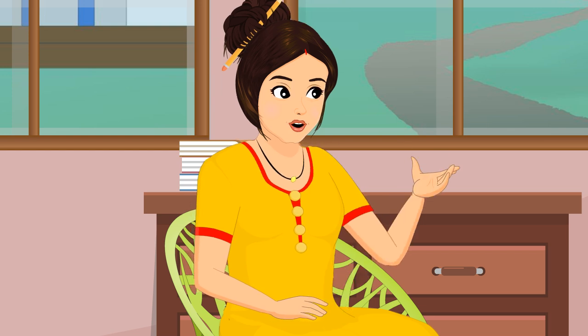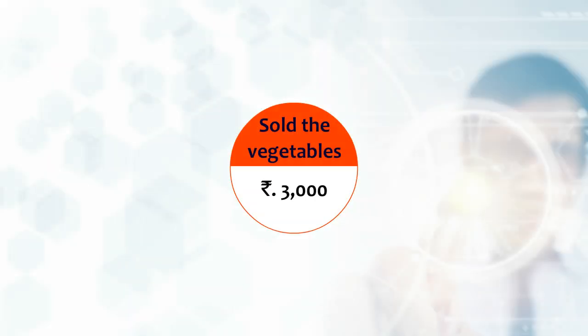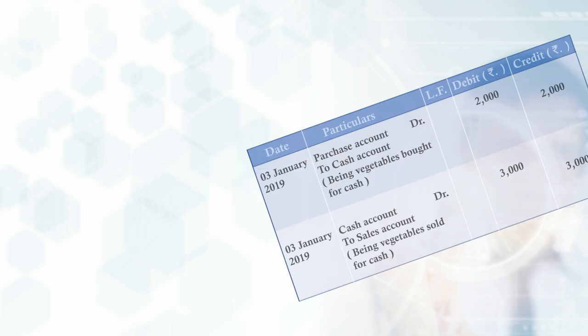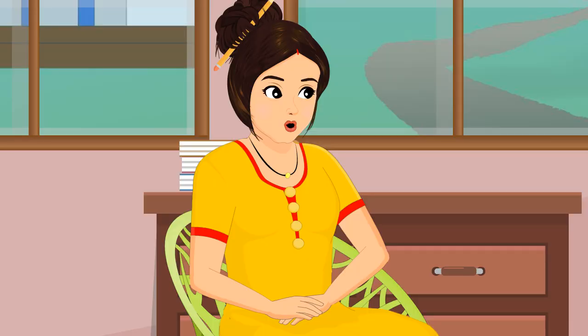Going back to Raju the Thelawala, remember that he sold the vegetables for rupees 3,000. Last time, we assumed that he sold his entire stock of vegetables and he received cash of rupees 3,000 from his customers. This time, let's make some changes in his business dealings.